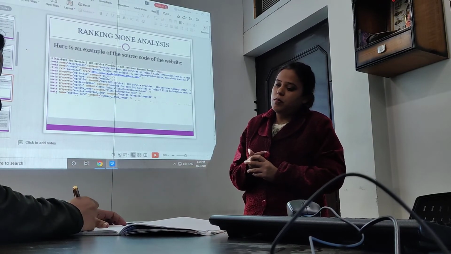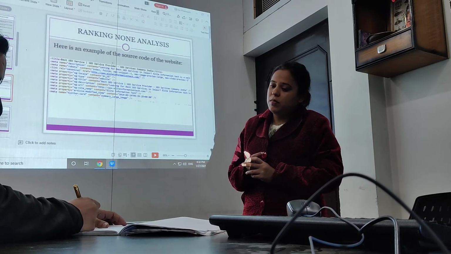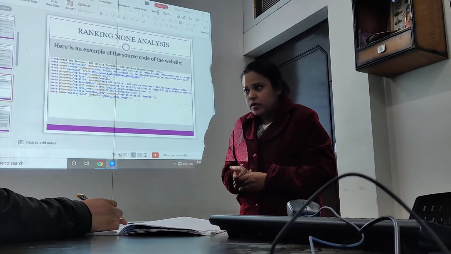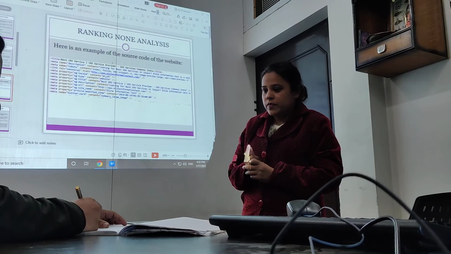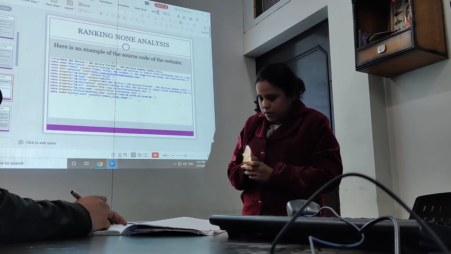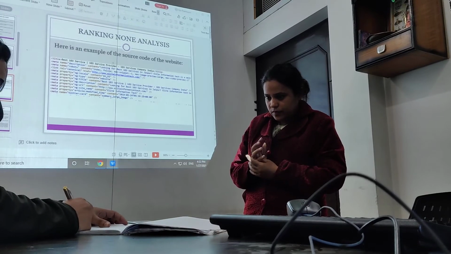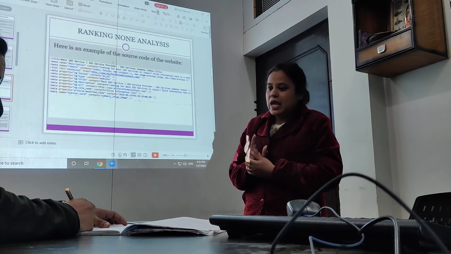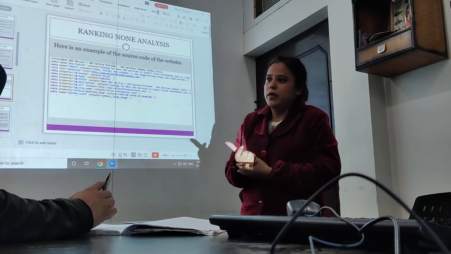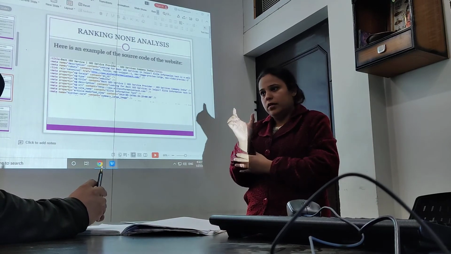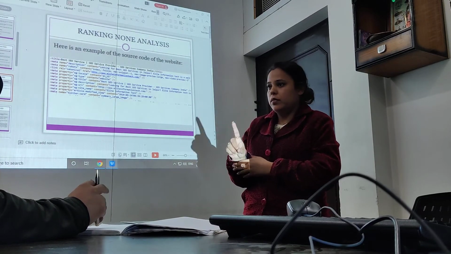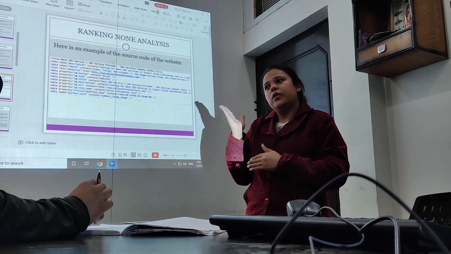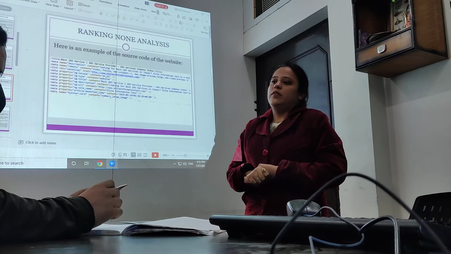Like in Google search, there is a box. Okay, what happens when you put inverted commas for any text? Why do we put inverted commas? If you put inverted commas for some text and not for other text, what is the difference between this and this? Exactly the same content will appear. If the content that we are searching is exactly the same on any other website, then that website will appear.